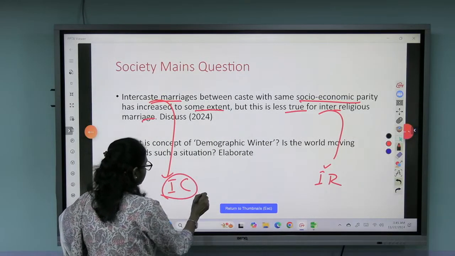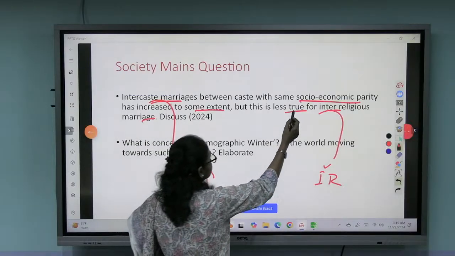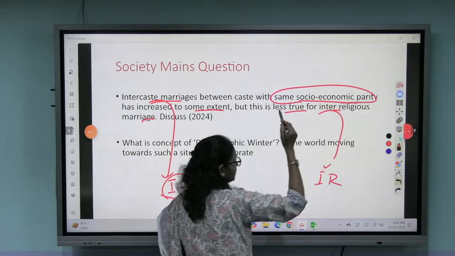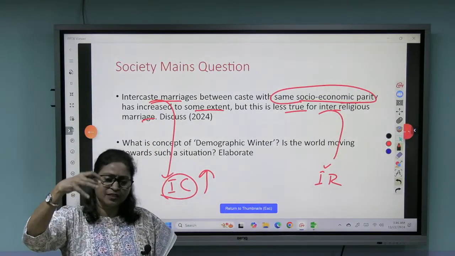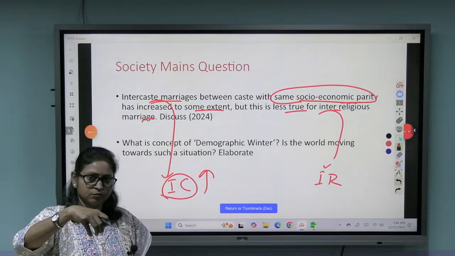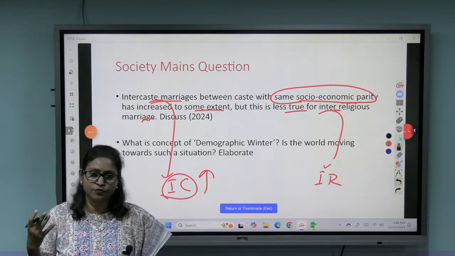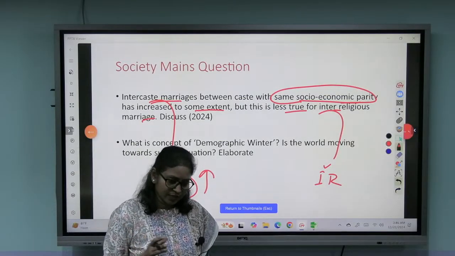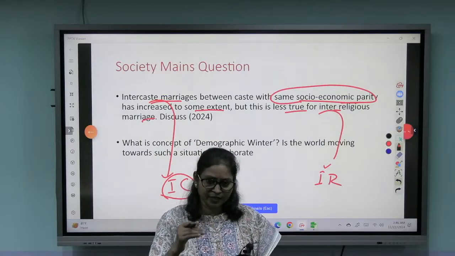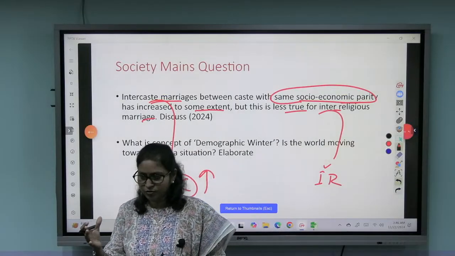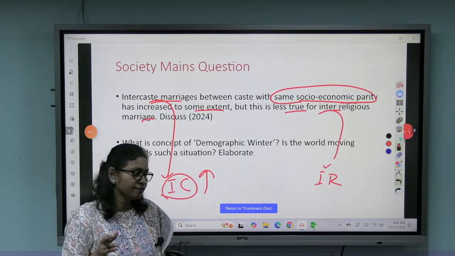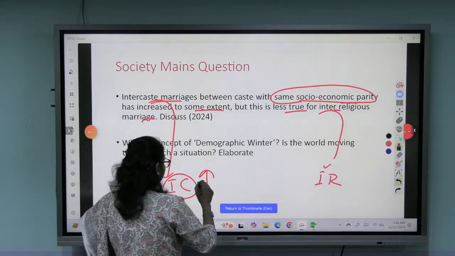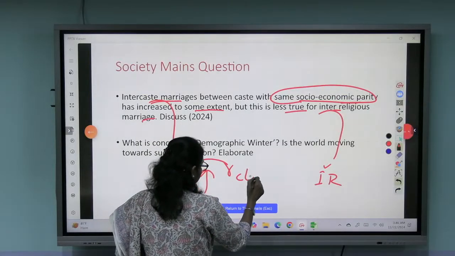So this is picking up. But the thing is, you see, same socio-economic parity. So somewhere you can say caste differences are going down. Now, as society is evolving and progressing, the caste system is getting reduced, the intensity of caste differences is reducing. So now caste has been replaced with class.